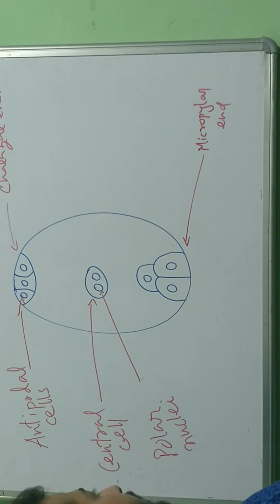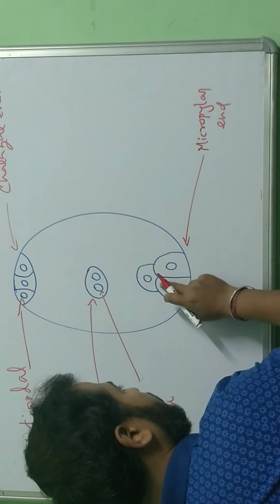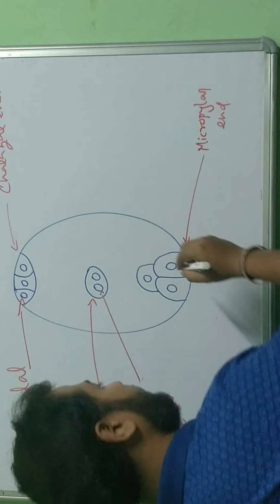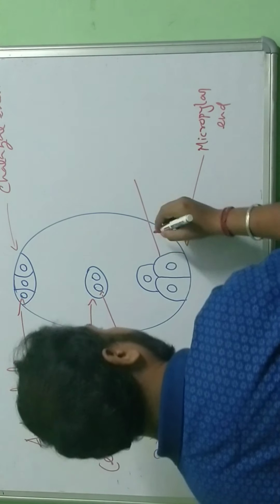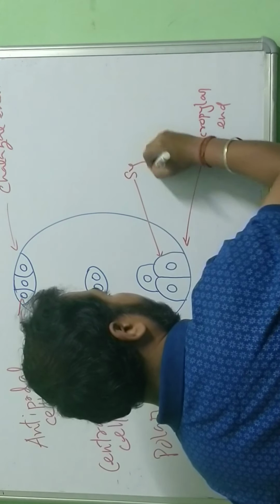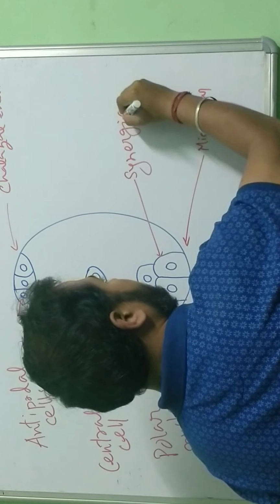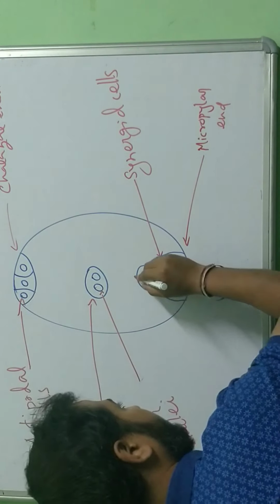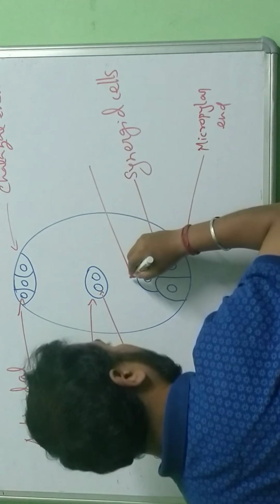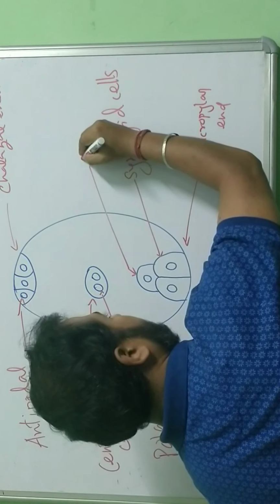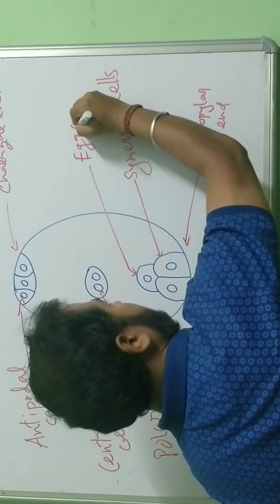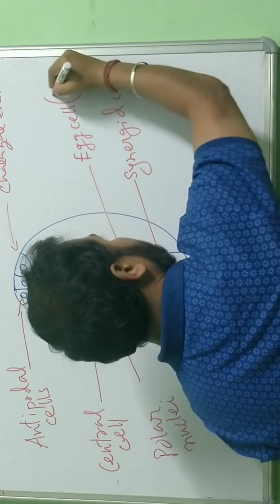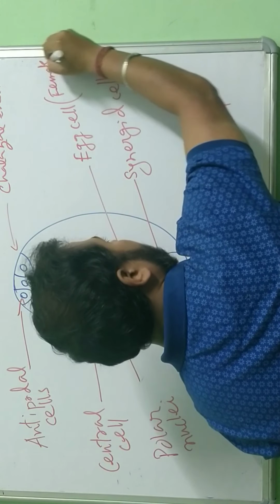Now these 2 cells are known as synergid cells. This cell is known as the egg cell. This is the female gamete.